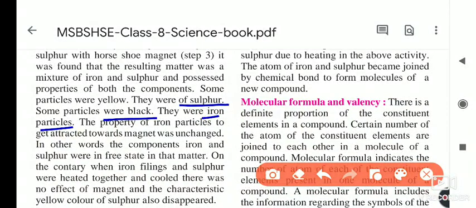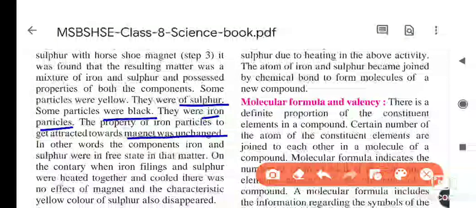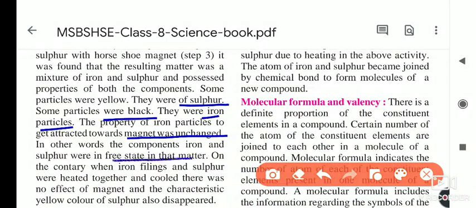The property of iron particles to get attracted towards the magnet was unchanged. This means that in a mixture, the properties of the elements remain the same. In other words, the components iron and sulfur were in a free state in that matter.